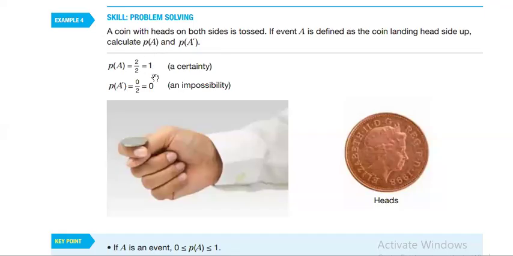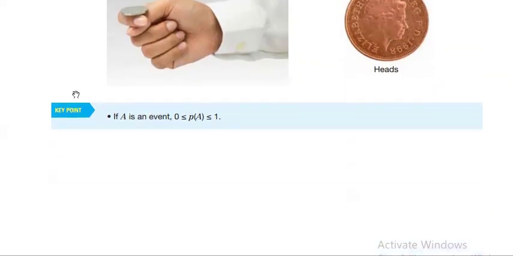This means there's no other possible outcomes or no other possible probability, because the sum of all probabilities must be 1. So if one of the probabilities gets you 1, this means the other one is 0. That's the whole idea here. Because if both of them are heads, this means the probability of getting heads is 2 over 2. Now let's move on.